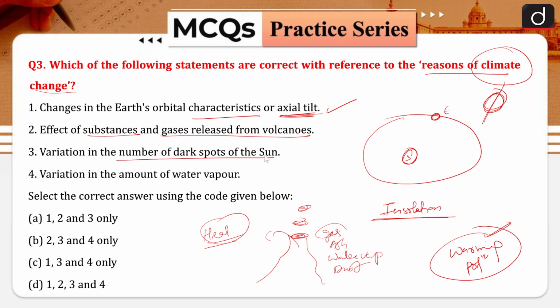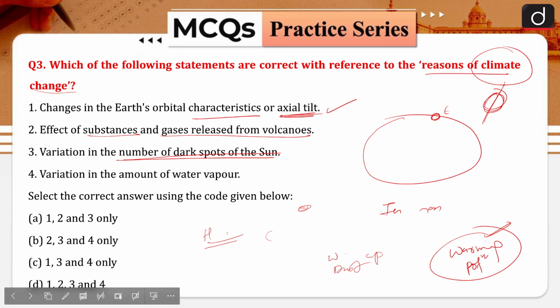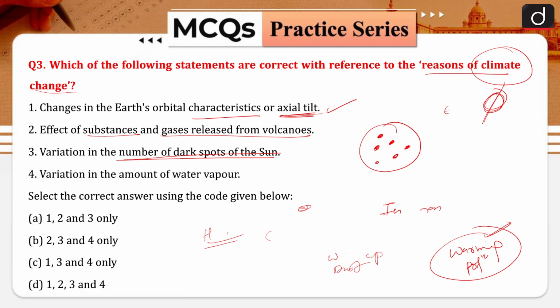Variation in the number of dark spots on the sun. When we are talking about the composition and the surface of the sun, there are certain spots which are called dark spots. Let's say if that is your sun, there are some spots on the sun. These spots are relatively darker, because these spots have a specific characteristic, that they are cooler than the nearby surface. So these sunspots are basically colder in nature, or you can say in this particular area the temperature is relatively lesser than the surrounding area.